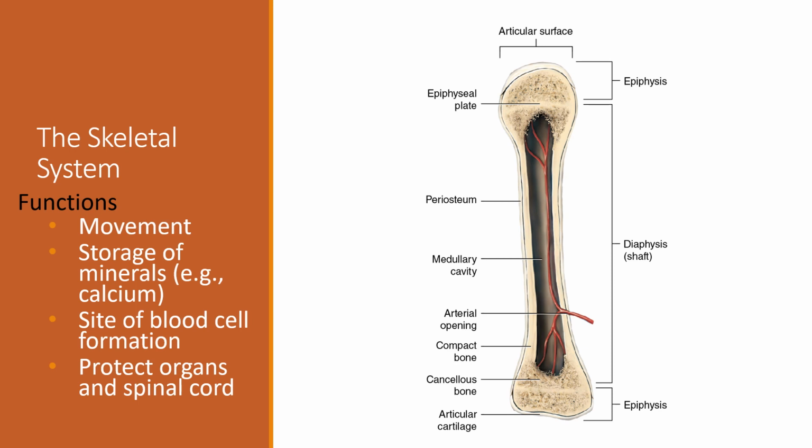Now, each bone has three main layers. The periosteum is a tough membrane that covers and protects the outside of the bone. Compact bone, which is below the periosteum, is white, hard, and smooth. It provides structural support and protection. The spongy bone, or the core, which is the inner layer of the bone, is softer than compact bone. It has small holes called pores that store marrow.